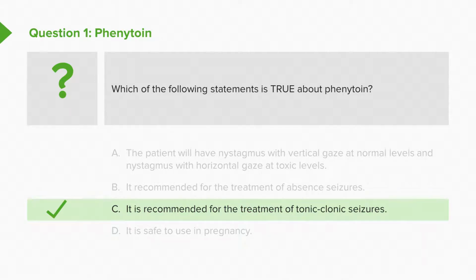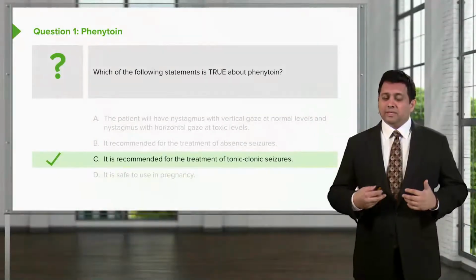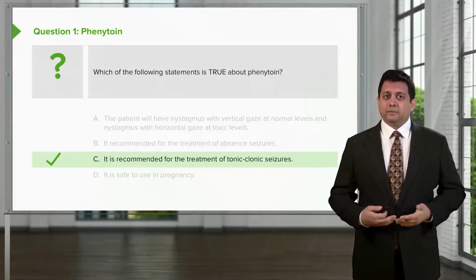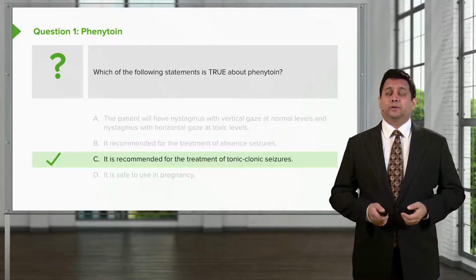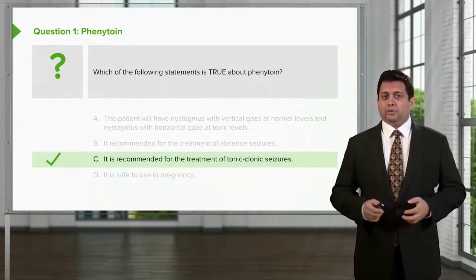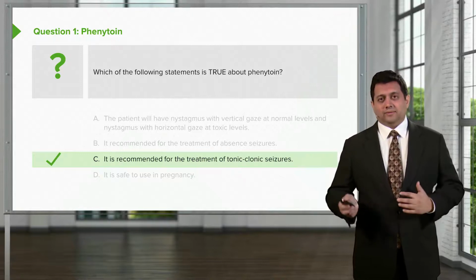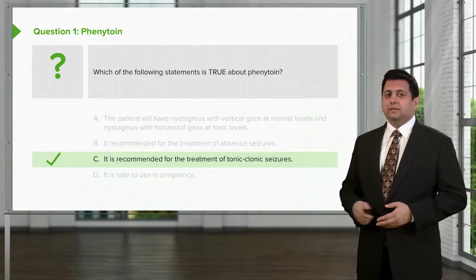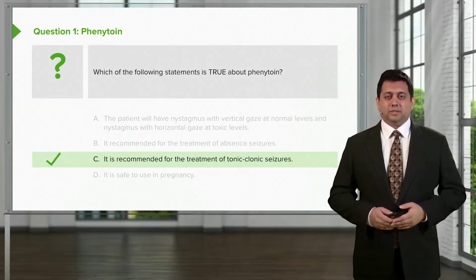Good, you chose C. Let's talk about why the other answers are incorrect. A is wrong. The patient will have nystagmus with vertical gaze at normal levels and nystagmus with horizontal gaze at toxic levels. That's incorrect. The way that I remember this is that if you have to look up, you're looking up high and you know the drug levels are high. So nystagmus occurs at toxic levels when you have vertical gaze. And when you have horizontal gaze looking from left or right and they develop nystagmus, that's probably meaning that they're at therapeutic levels.